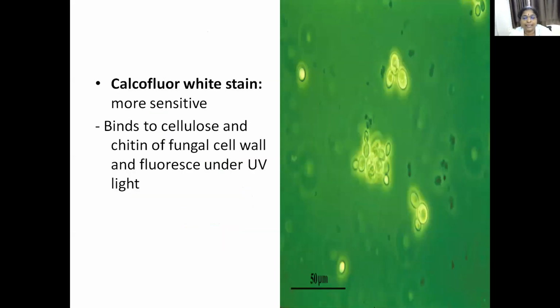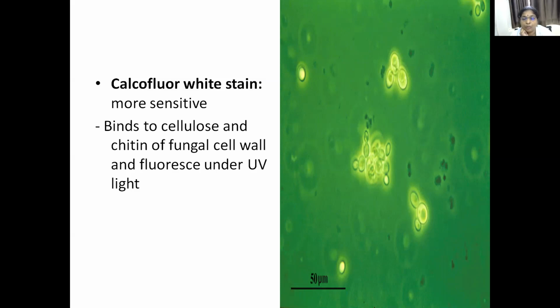Then calcofluor white stain, it is a fluorescent staining. The sample, the scraping, is taken on a slide and mixed with KOH for tissue digestion, keratin digestion or debris removal. Then a drop of calcofluor white is added. This is a fluorescent staining technique. A cover slip is placed and it is seen under a fluorescent microscope.